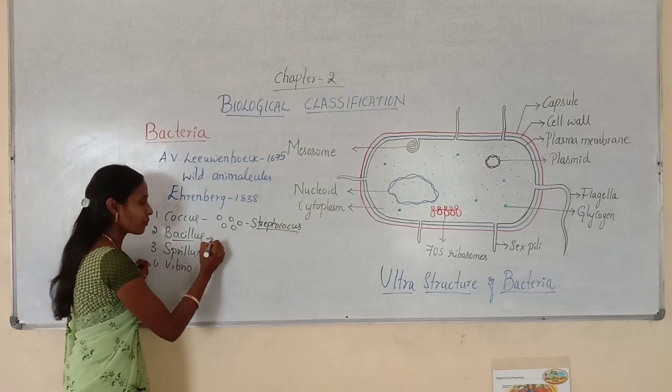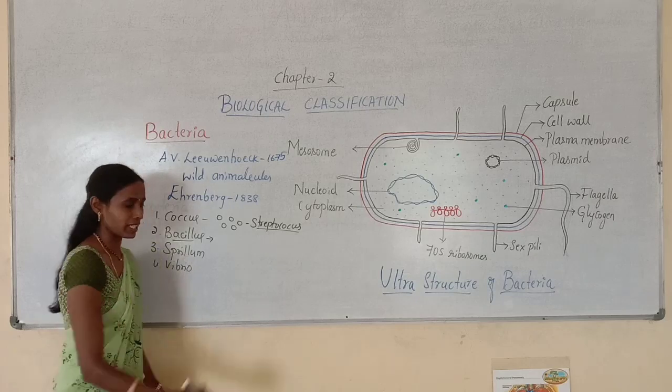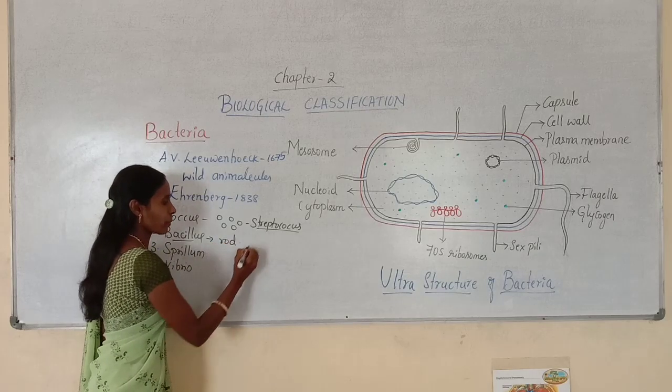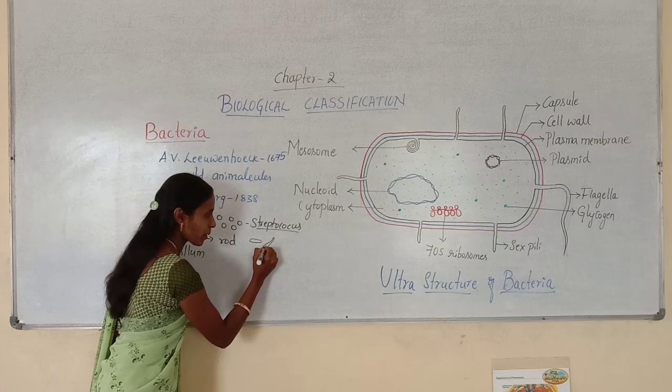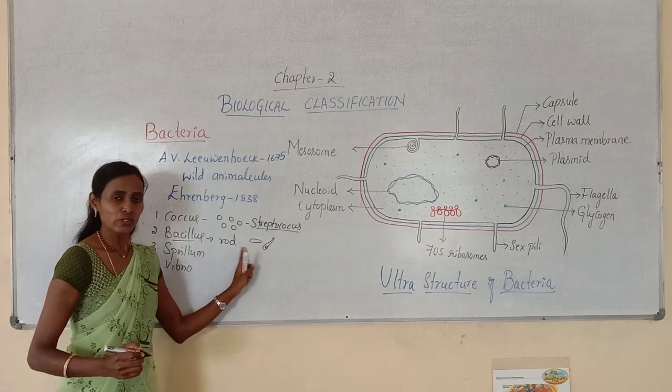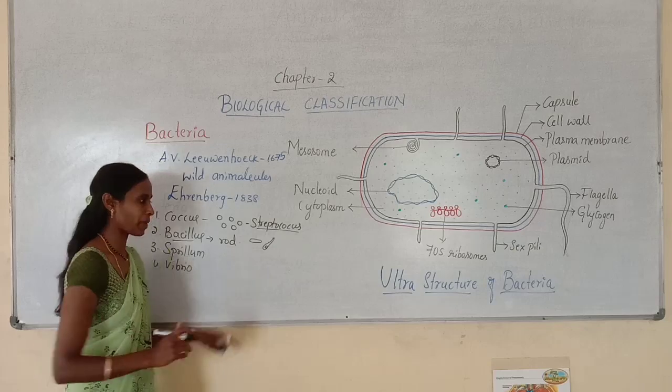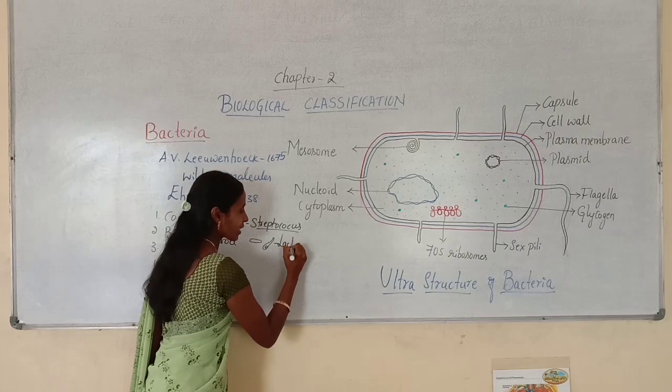And bacillus, these are rod-shaped bacteria. They may look like this, or they may appear in a cigar shape. So these are commonly rod-shaped bacteria. Example, lactobacillus.